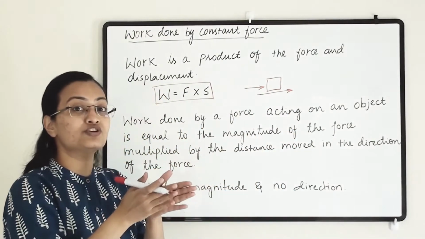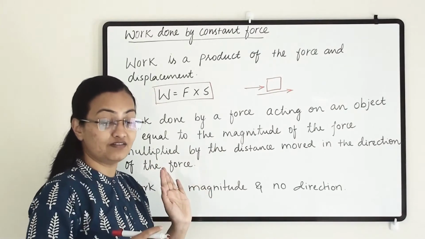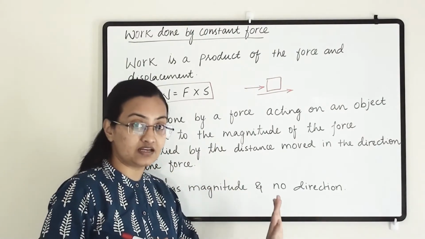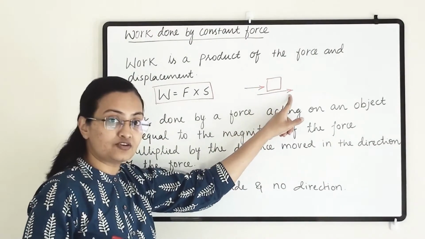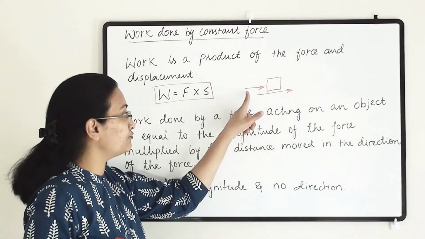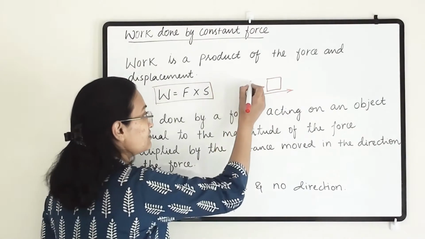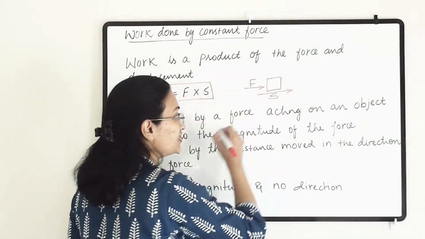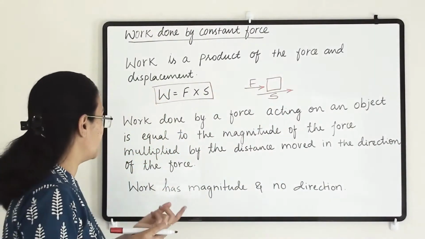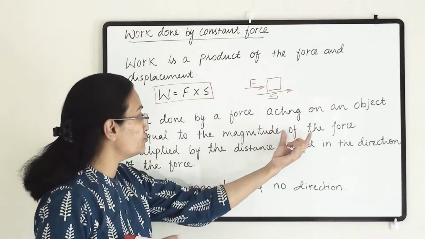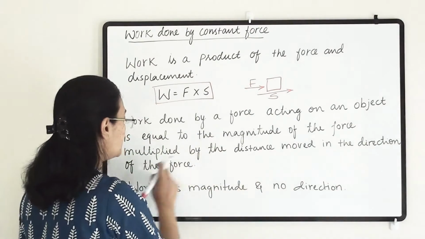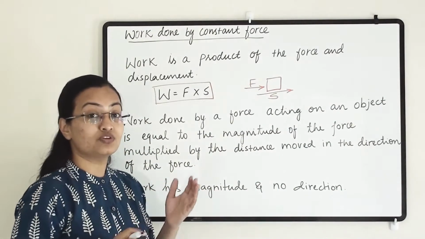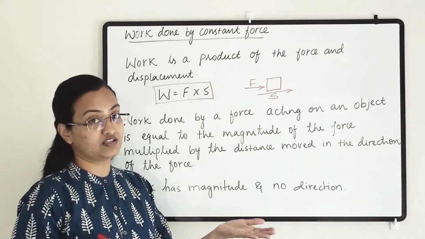Both directions should be equal: the moving direction, that is the displacement, and the force direction. Here this is a force and this is a displacement. Both directions should be equal. So the work is the magnitude of the force multiplied by the distance moved in the direction of the force. Then only can we say that work has been done.